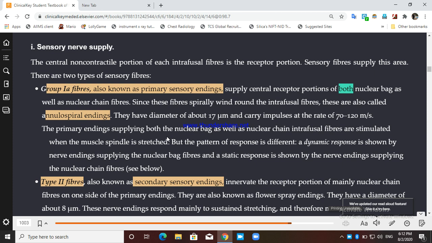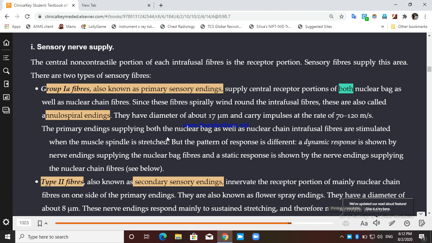These 1A fibers have a diameter of about 17 micrometer and can carry impulses at the rate of 70 to 120 meter per second. The primary ending supplies both nuclear bag as well as nuclear chain intrafusal fiber.